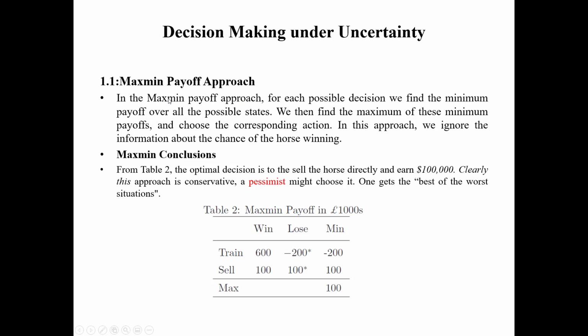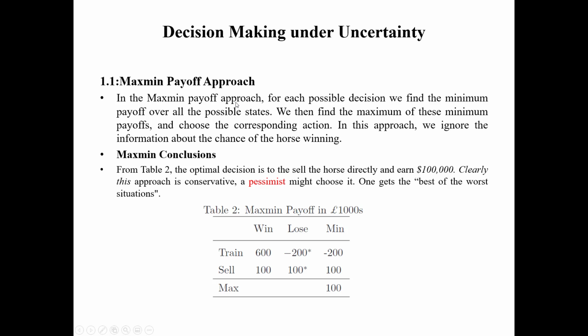So this is the first one. This is also called the maximum payoff approach or pessimistic approach. Pessimistic approach means don't go into the race, sell it, because at this time $100,000 will be coming into your pocket. But if you lose, you will lose minus 200 for training and 100,000, which is the worth of the horse.